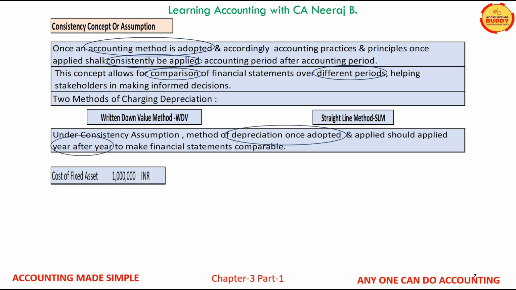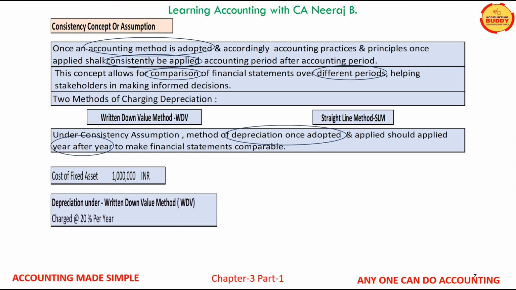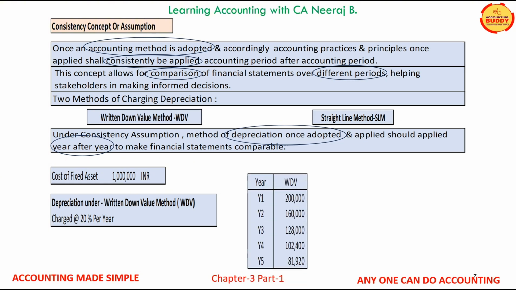For example, if the cost of a fixed asset, say, is INR 1 million and the depreciation under written down value method is charged, say, at 20% per year, the depreciation amount under written down value method will look like the way it is displayed on your screens.